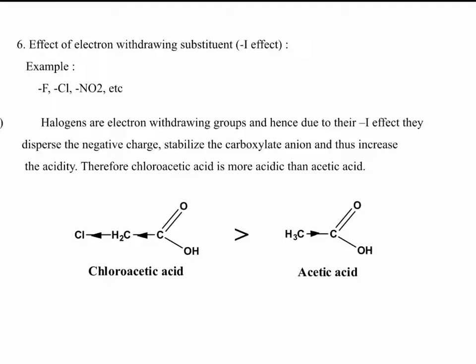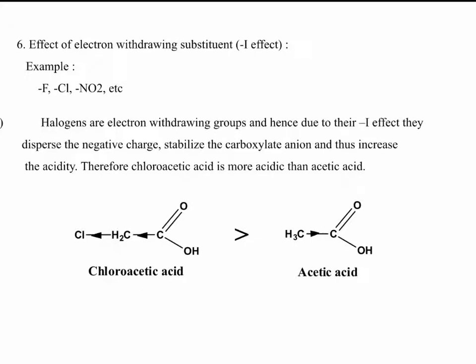Effect of electron withdrawing substituent, it is simply called the minus I effect. Some halogens, fluorine, chlorine, and the nitro group act as electron withdrawing substituents. So these halogens are electron withdrawing in nature. Due to its minus I inductive effect, it disperses the negative charge, which stabilizes the carboxylate anion and thus increases the acidity.